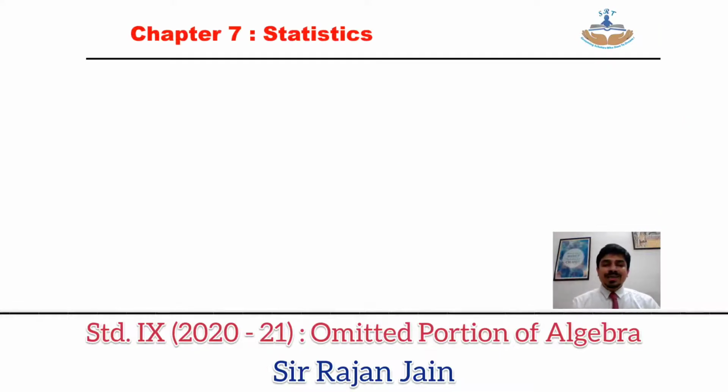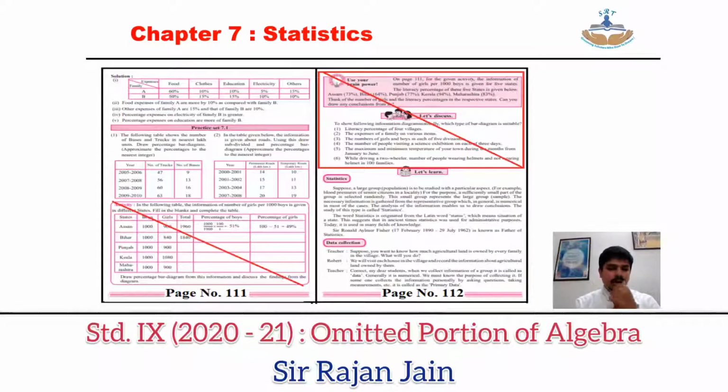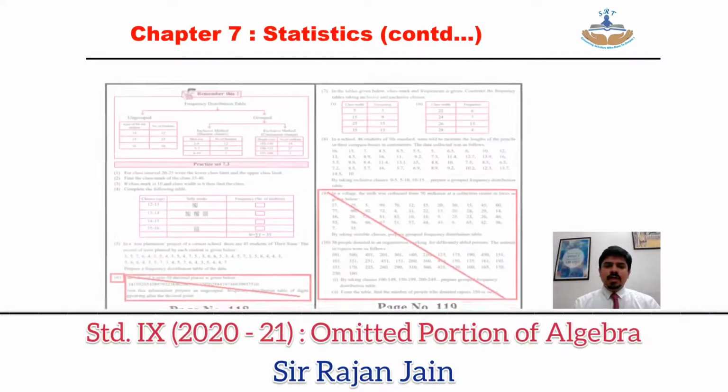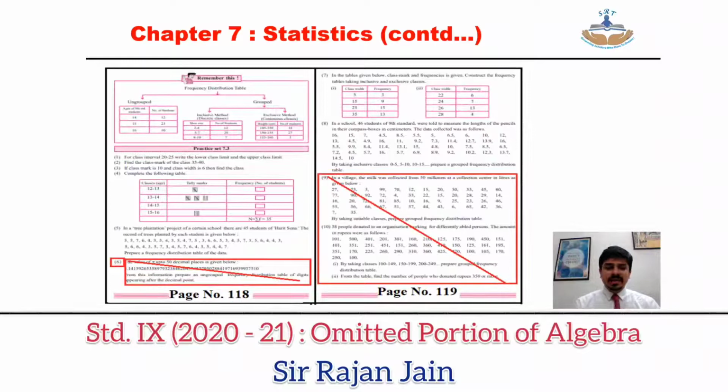Chapter number 7, statistics. Over here, come to page number 111. The activity block in the second half of the page is omitted. Page number 112, top of the page, whatever is struck out over here, you may strike out in your textbook. Then come to page number 118, bottom of the page, practice set 7.3, question number 6 is omitted,